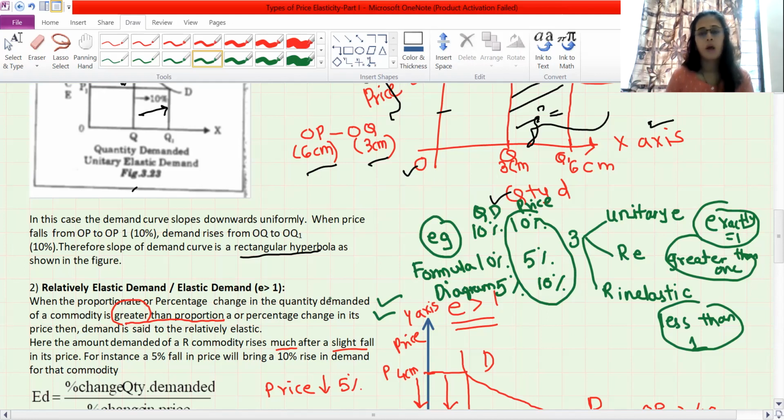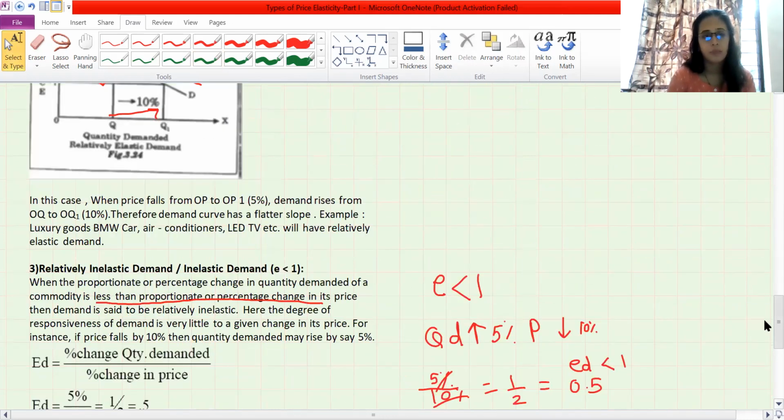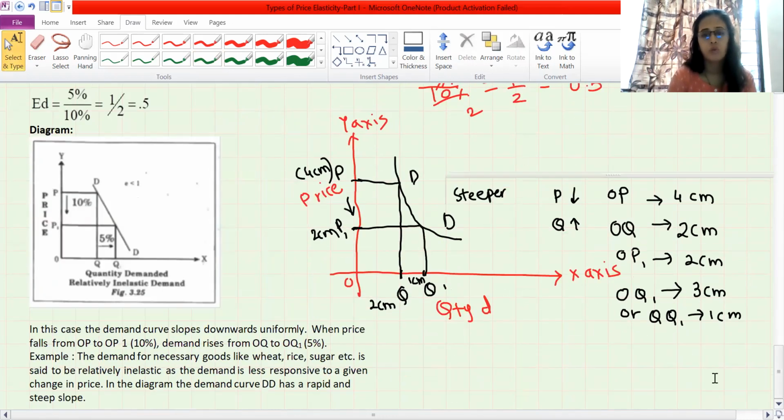Rectangular, hyperbola, deep steeper, or it is flatter, demand curve is flatter. All these things you have to explain it. I hope you have understood. I have given you the measurement also, so just do practice of writing, this is very important from exam point of view. So in the next lecture I will explain you perfectly elastic and perfectly inelastic.